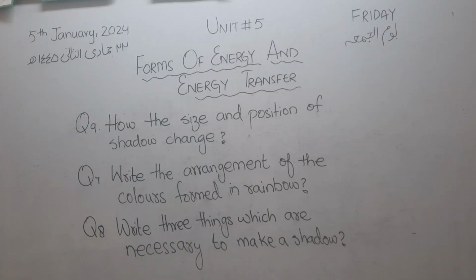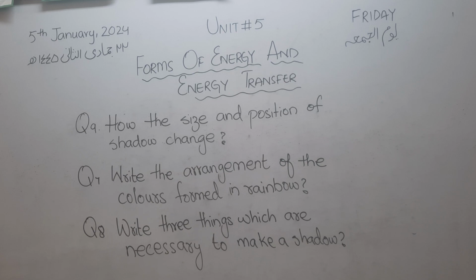I have already told you that the size and the position depend upon the position of the source, whether the source is artificial or natural. If it is present on the left side, the shadow will be formed on the right side. If it is present on the right side, the shadow will form on the left side.